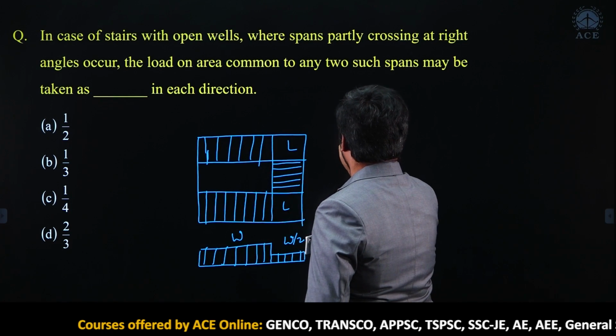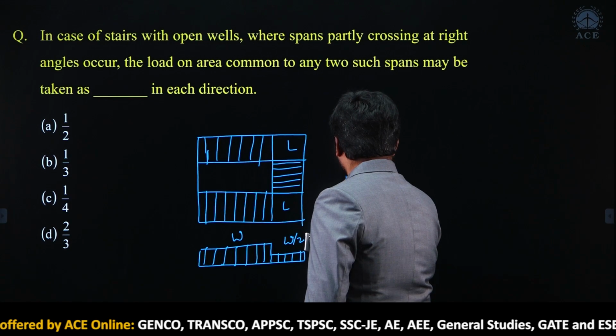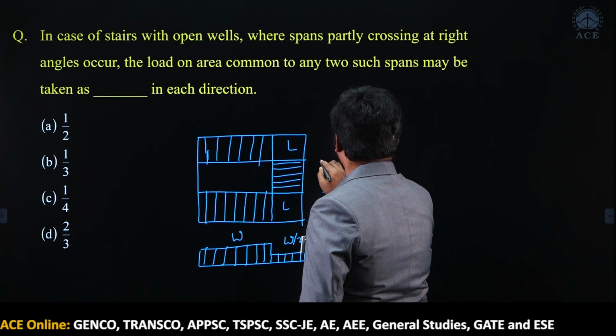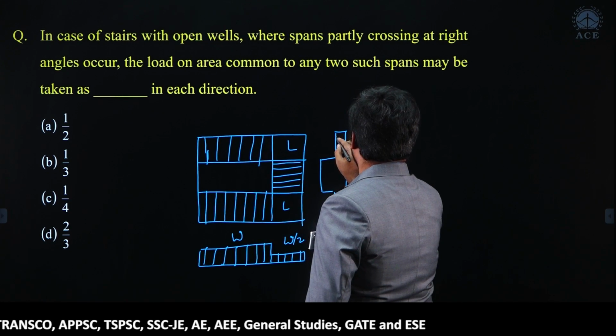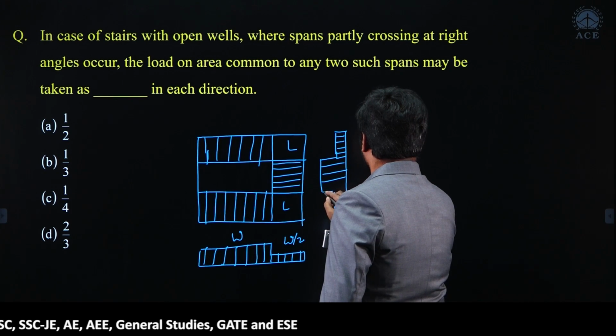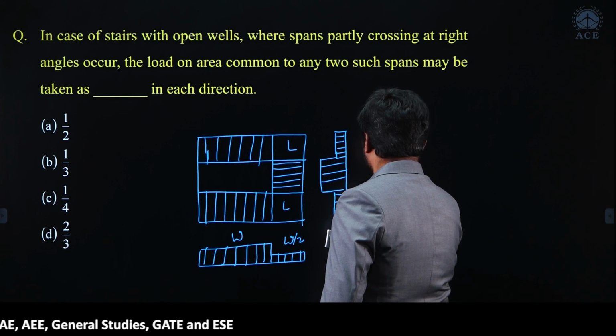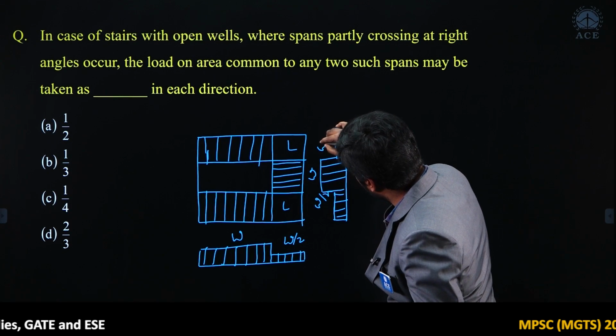Let us see this side, it is W by 2 up to here, then it is complete W, again here we are going to take W by 2. Sir, why do we take W by 2 at the place of landing slab?